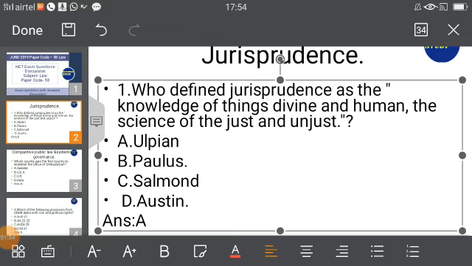Look at this question. Who defined jurisprudence as the knowledge of things divine and human, the science of just and unjust? So before I discuss the question and also the answer, let me first explain to all of you what jurisprudence is.